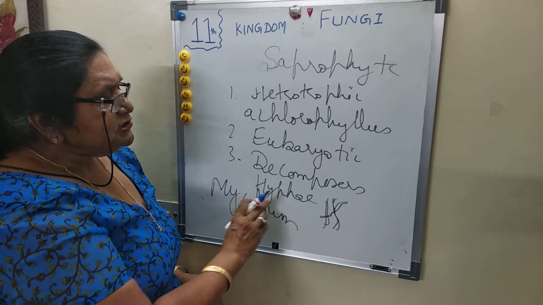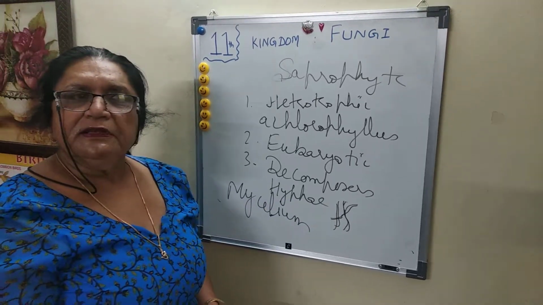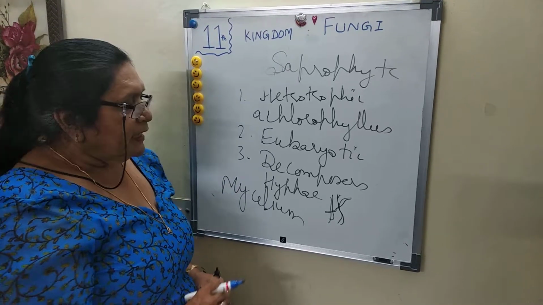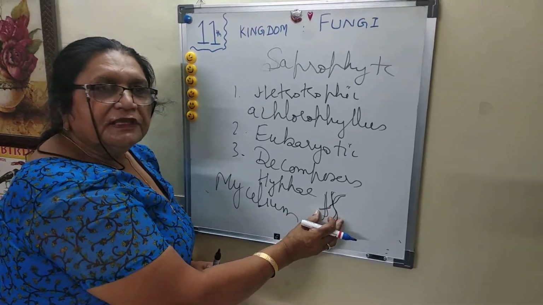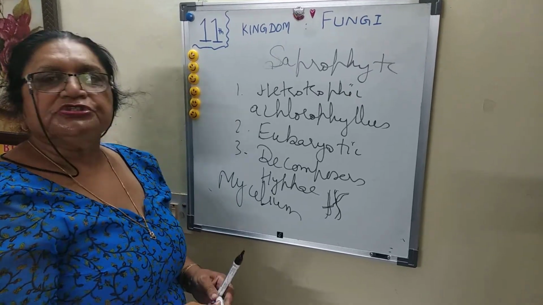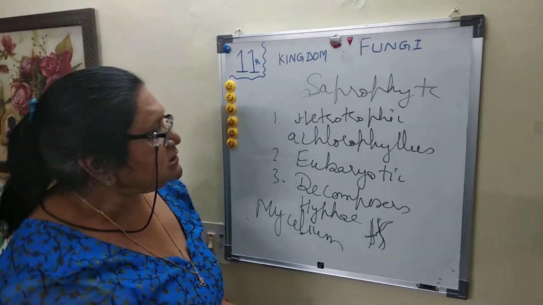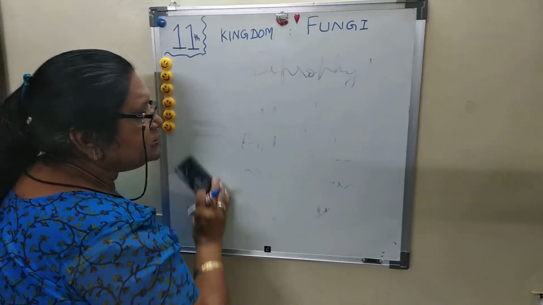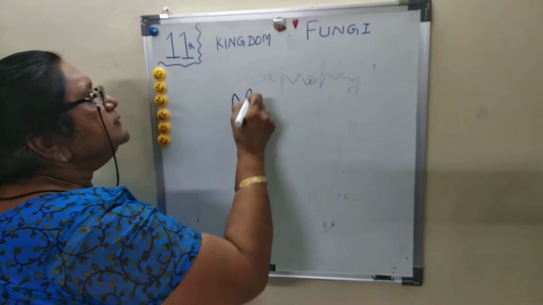Fungi have a very simple body in the form of filaments called hyphae, and a group of hyphae together constitutes the mycelium. The study of fungi is called mycology.